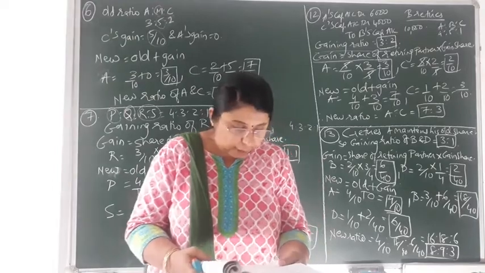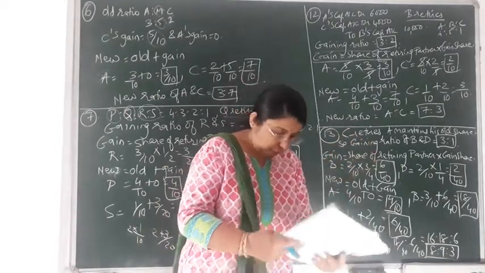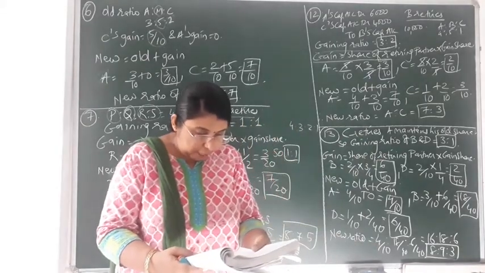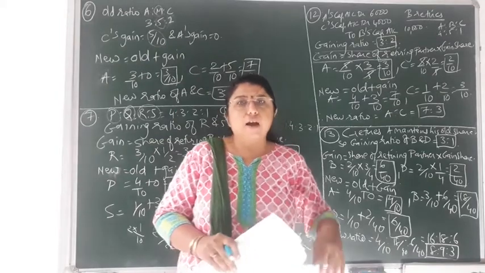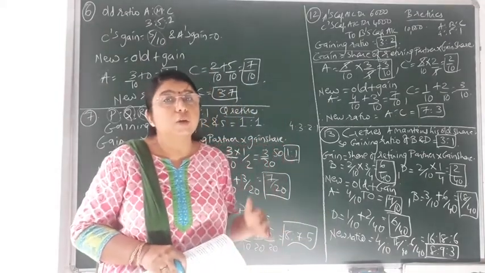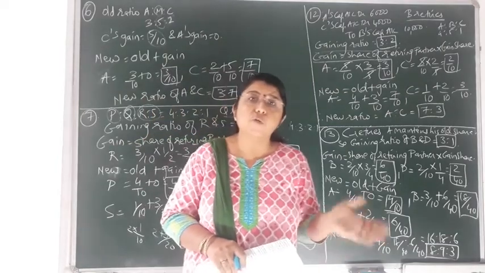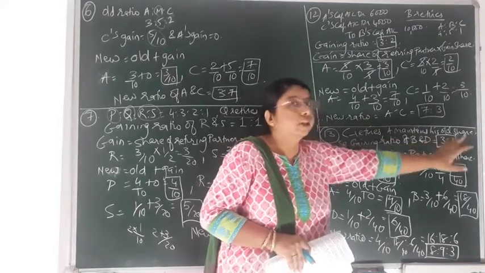Okay, C retires. Out of the partners, which partner is retiring? That is partner C is retiring. And after the retirement of C, A will maintain his old profit share. It means after the retirement of partner C, in the new ratio also the share of A will be the same as that of the old ratio. It means over here, see, I have written A maintains his old share.